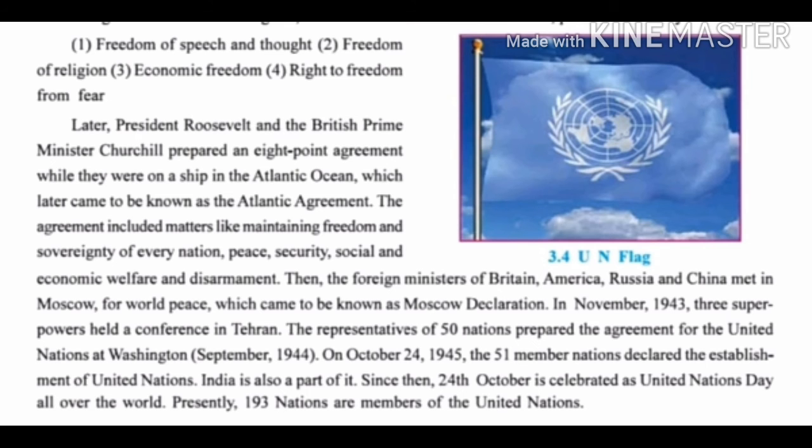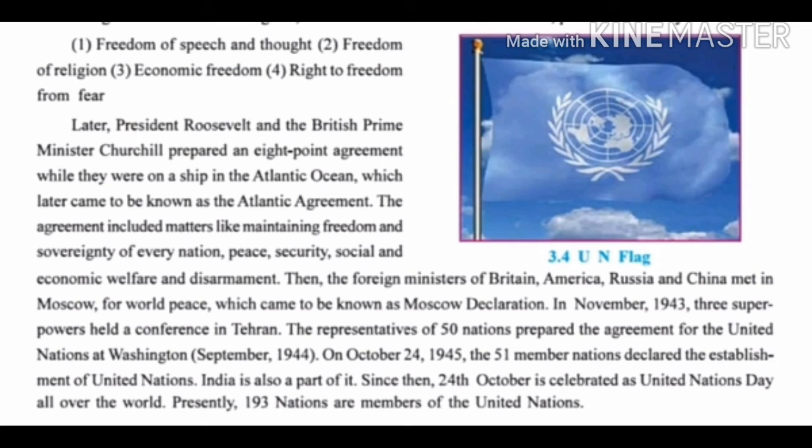The agreement included matters like maintaining freedom and sovereignty of every nation, peace, security, social and economic welfare and disarmament. Okay, see, all the points are very easy, you can understand easily. Freedom, everybody knew. Sovereignty of every nation, peace, security, social and economic welfare and disarmament means no fights.